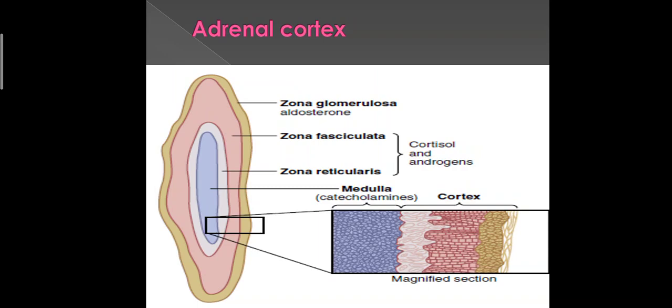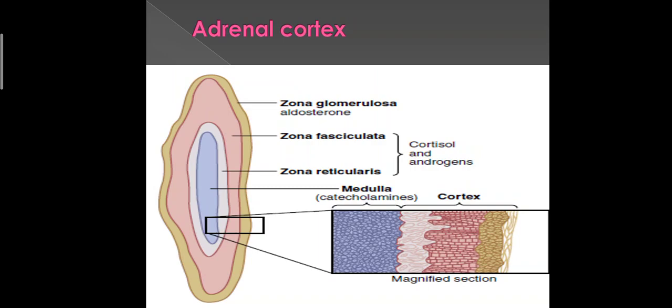None of the other cells in the two other layers of the adrenal cortex contain this enzyme. The secretion of these cells is controlled mainly by the extracellular fluid concentration of angiotensin 2 and potassium. Both of these stimulate the secretion of aldosterone by the zona glomerulosa cells.